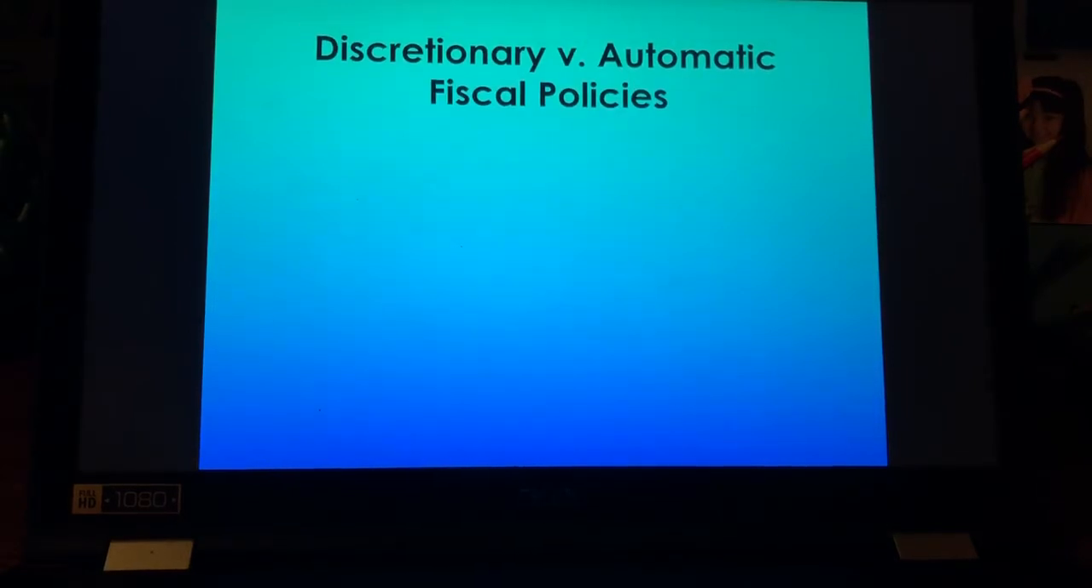Okay, so there are 2 different types of fiscal policy. One is called discretionary.